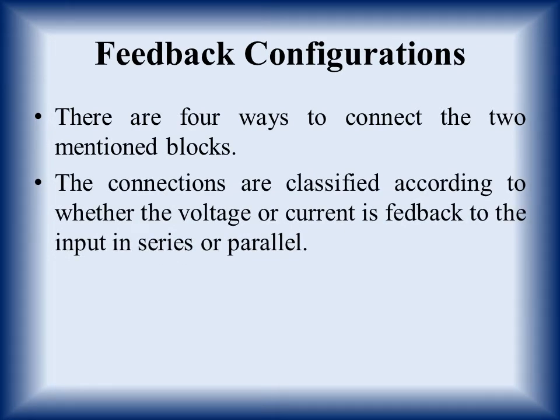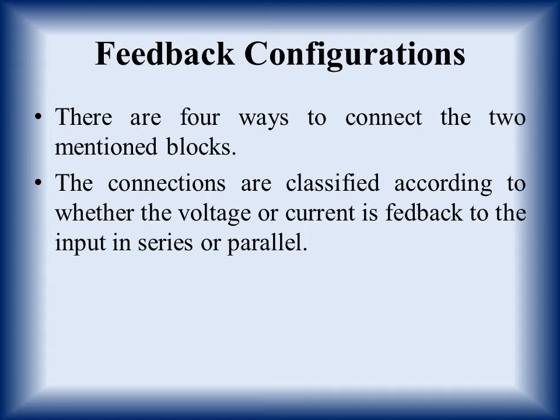The connections are classified according to whether the voltage or current is fed back to the input in series or parallel. So how can the connection be classified as four ways? First of all, we have to see whether a voltage is fed back from the output to the input, or a current is fed back from the output to the input.